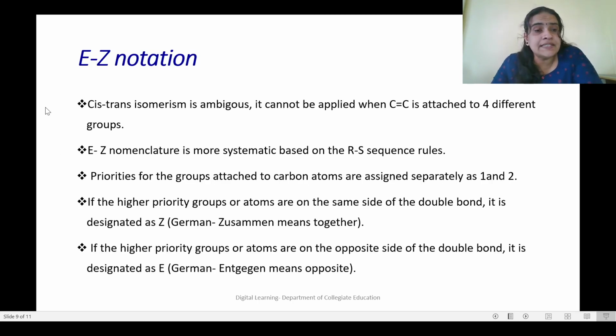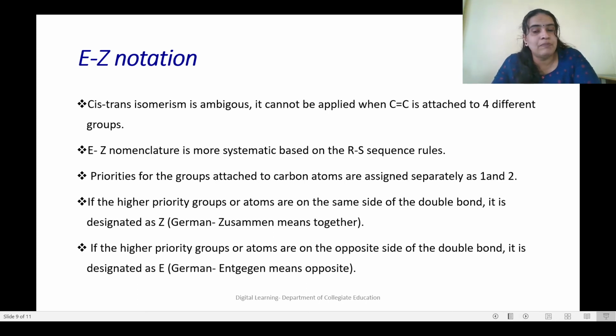Now, another notation other than cis-trans notation is the EZ notation. Cis-trans isomerism is ambiguous because it cannot be applied when the carbon-carbon double bond is attached to four different groups. In cis-trans notation, there should be a similar group on both carbon atoms. Then only can we assign the cis-trans notation. But if the carbon-carbon double bond is attached to four different groups, we can apply EZ notation. EZ nomenclature is more systematic, based on the RS sequence rule.